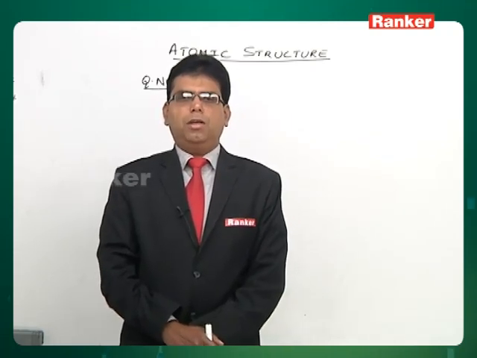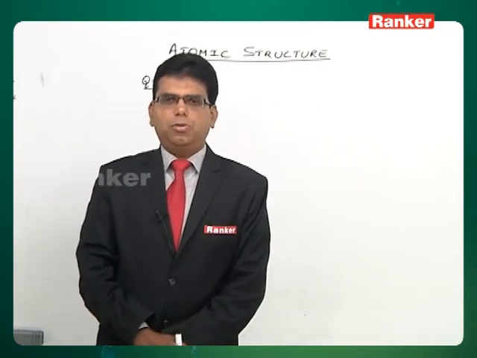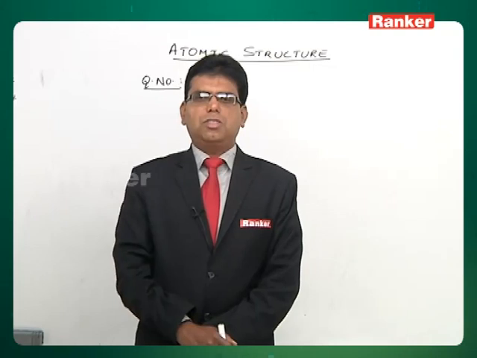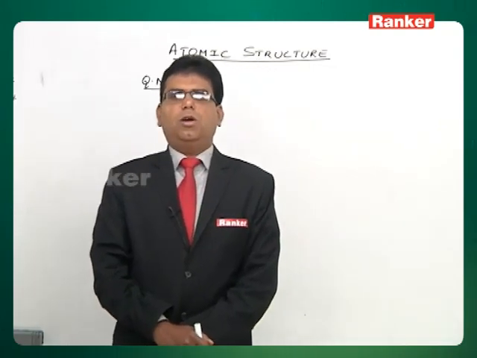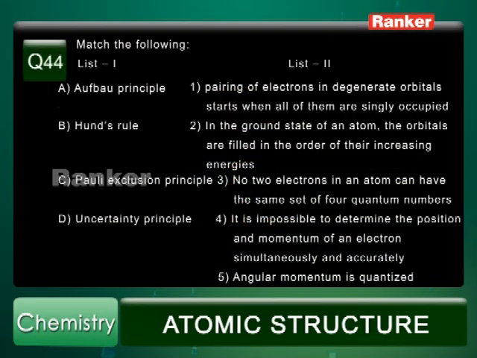So for Aufbau principle, the correct match is option 2, in the ground state of an atom, the orbitals are filled in order of their increasing energies. And what Hund's rule says, pairing of electrons can take place only when all the lower energy levels are completely filled first.